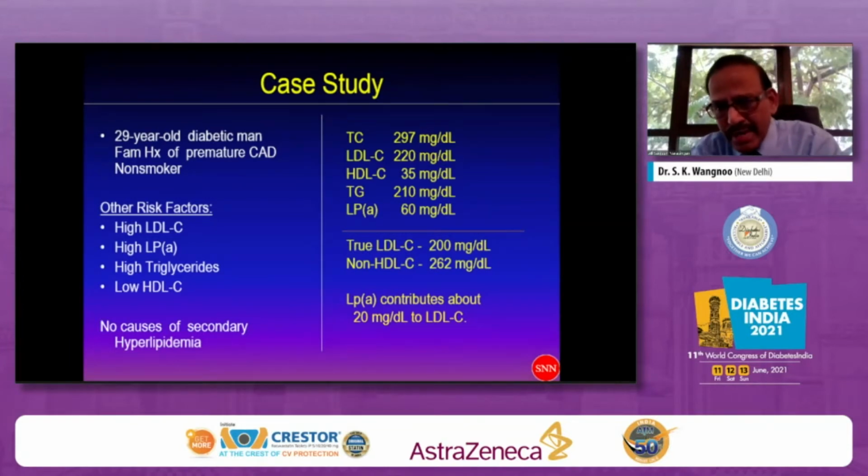So in this patient, I calculated the true LDL cholesterol. What is true LDL cholesterol? Normally, lipoprotein little a contributes some amount of cholesterol to the LDL. About 1/3 of the LPA is expected to contribute cholesterol to the LDL. In our patient, the LPA level is 60, so 1/3 of that is 20 milligrams. So 20 milligrams should be subtracted from the LDL level we had seen. It comes to about 200 milligrams. It was a direct LDL cholesterol which was measured.